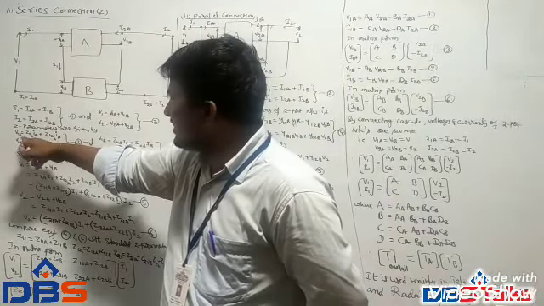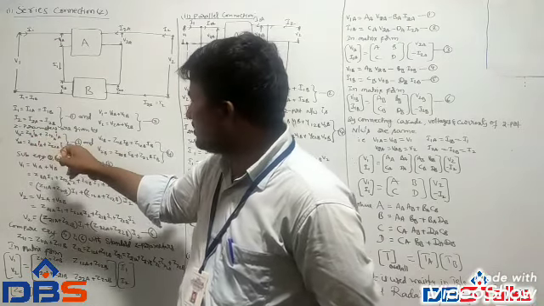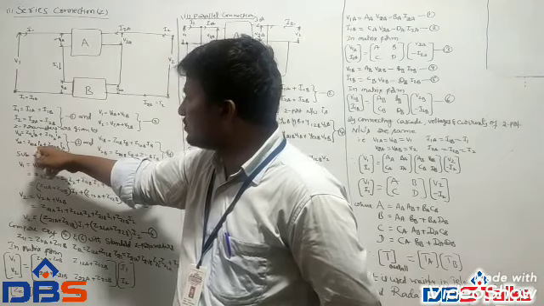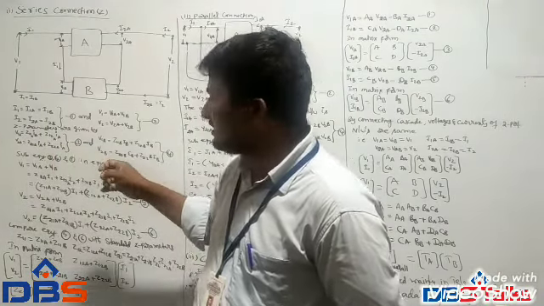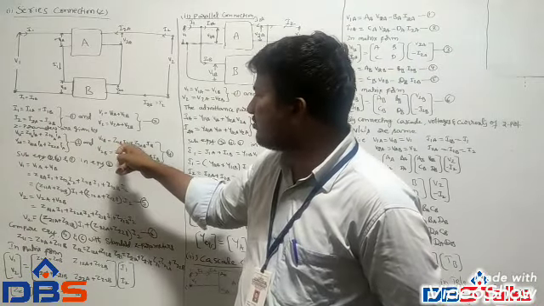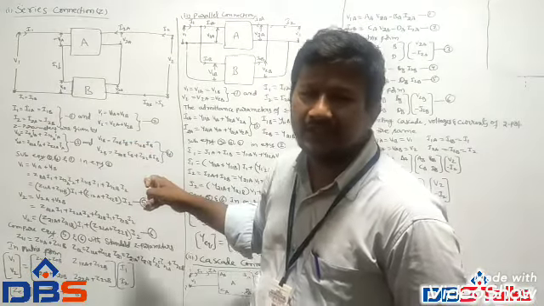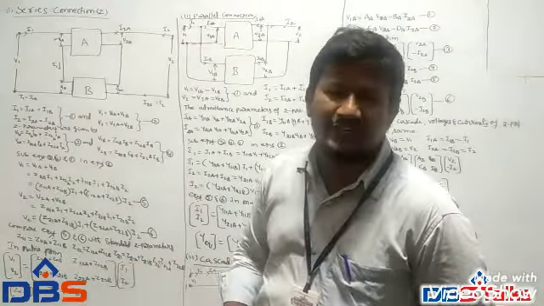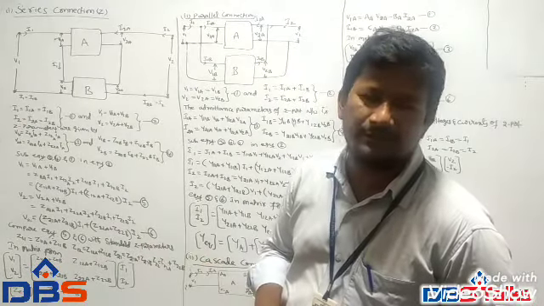So V1A is equal to Z11A IA plus Z12A IA, V2A equal to Z21A IA plus Z22A IA. Similarly for B network, V1B is equal to Z11B IB plus Z12B IB, V2B equal to Z21B IB plus Z22B IB.